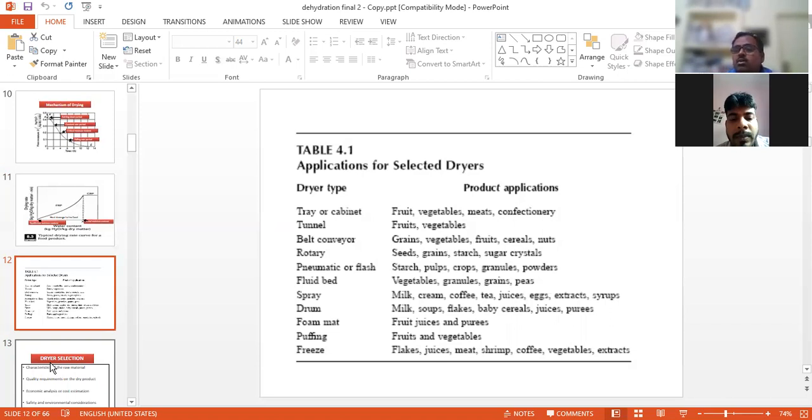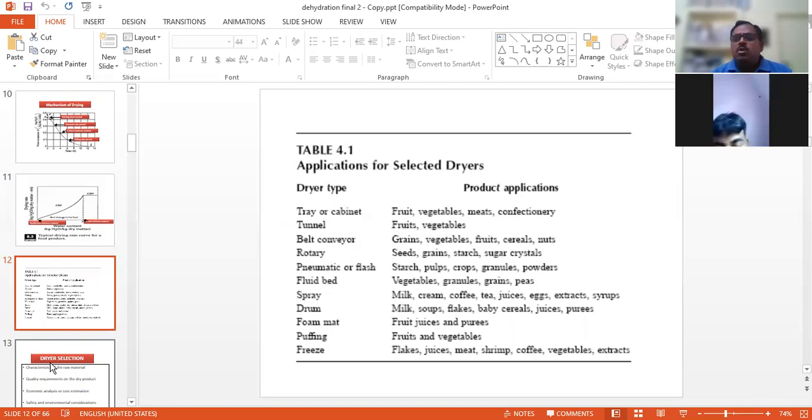Similarly, when we dehydrate enzymes using a simple spray or drum dryer, we can lose all the enzyme activity. So for highly sensitive products, we can go for freeze drying.